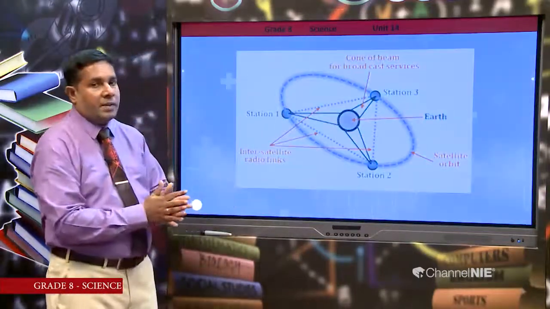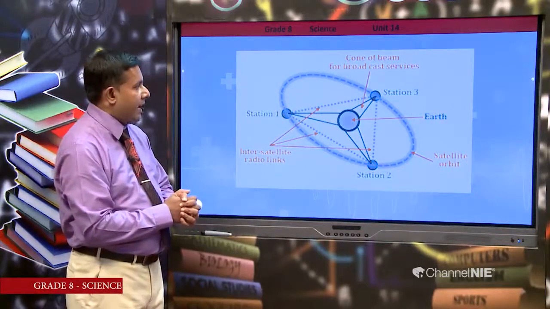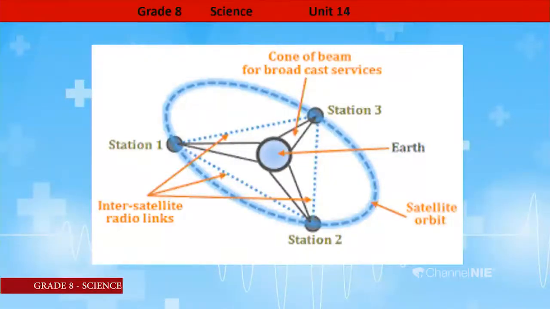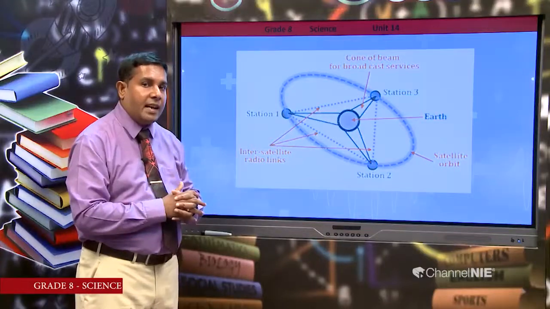Then here we can see in this figure the way of orbiting those three satellites around the earth. Here, station 1, one of the satellites is in this position, and station 2, another satellite, and station 3. There are three geostationary satellites.